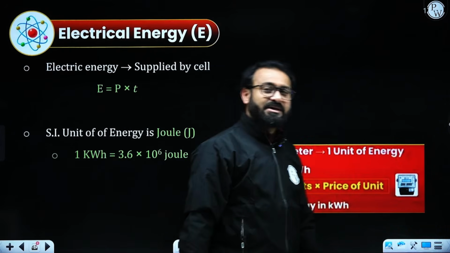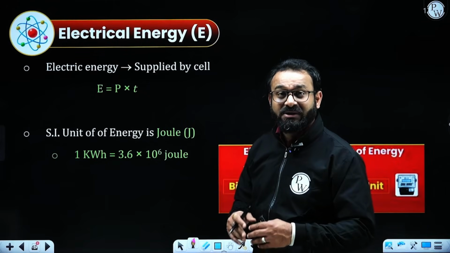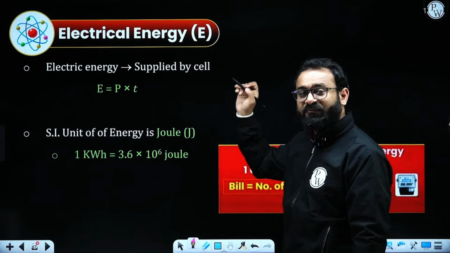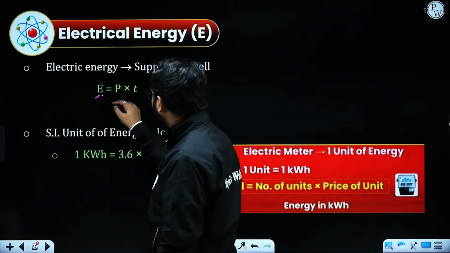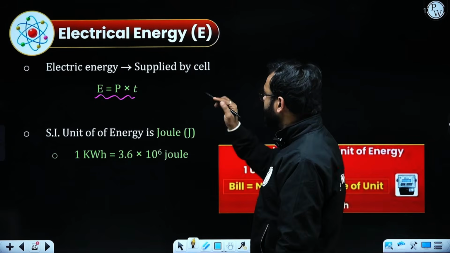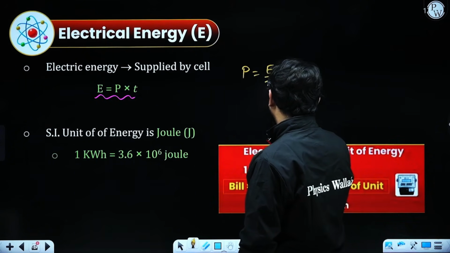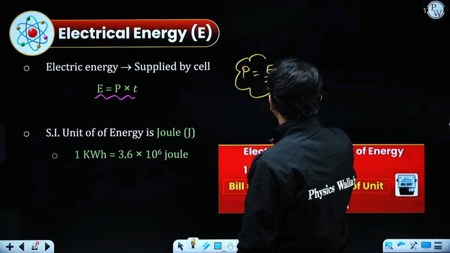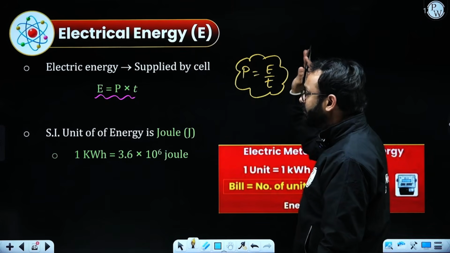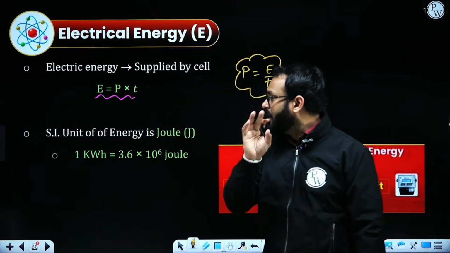Now the next thing is electrical energy. Electrical energy is the amount of energy that we use in the domestic circuit or for commercial purposes, supplied by the cells, and according to the formula, energy equals power into time. It is derived from the formula we have studied, power equals energy by time taken. So power is energy by time taken, that means the amount of time required or consumed by the energy for the supply also gives us the value of power.